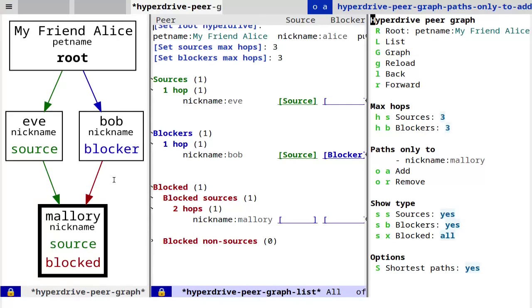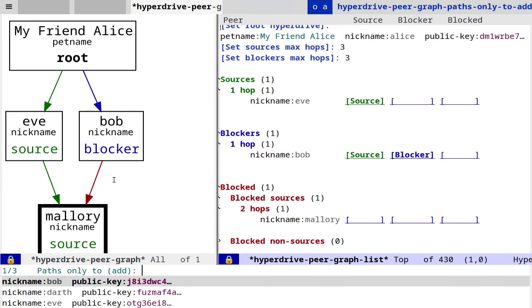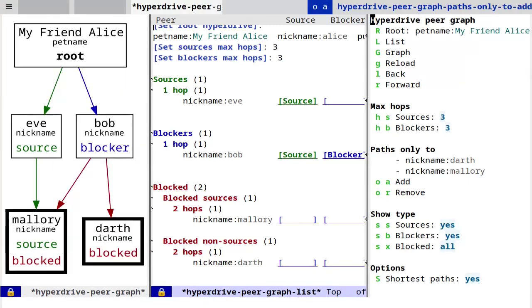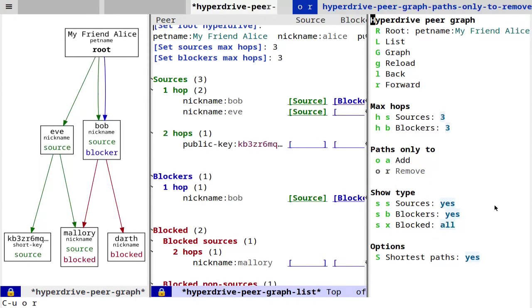So I'll press OA again, and this time I'll choose Darth. Now Darth and Mallory have bold borders, and KB3 is still missing. We can remove Mallory and Darth one at a time with OR, or we can press Ctrl-U, the universal prefix argument, and then OR to remove both Mallory and Darth from the list.